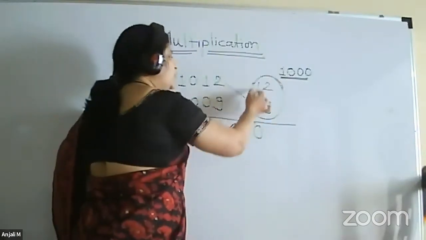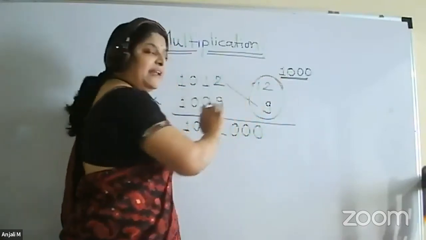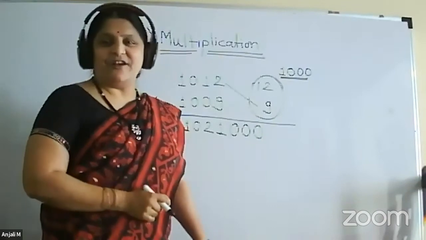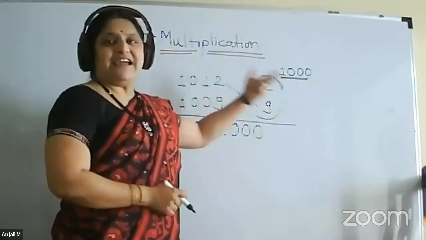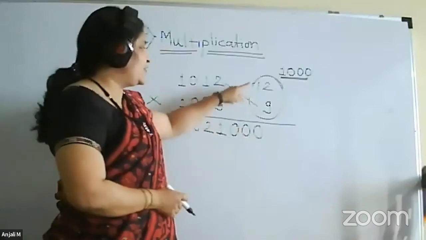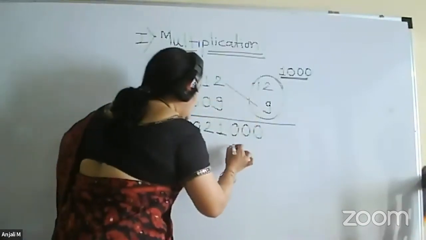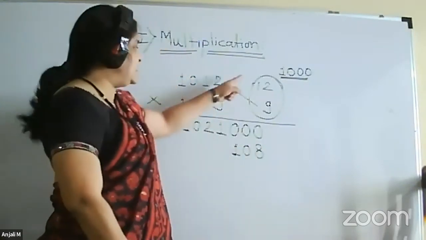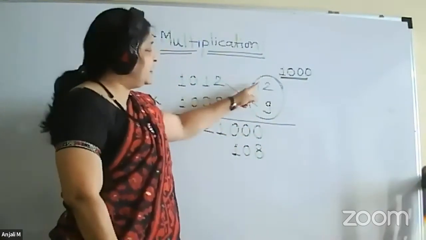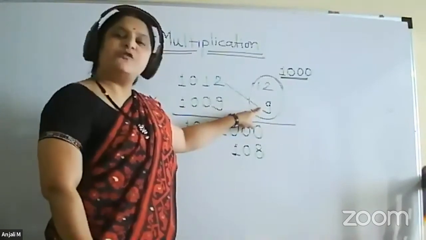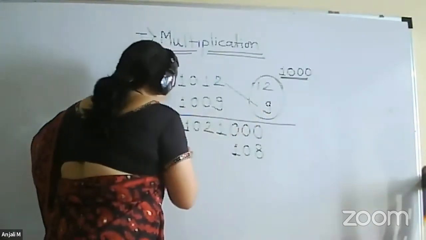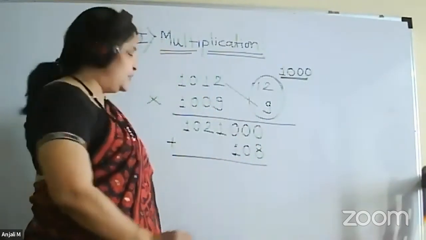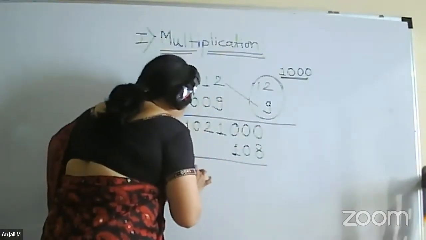And now Urdhva Gunitam. So you have to do the multiplication of this. I think this much multiplication everyone can do. If not, again for this, we can use the same method. So 12 into 9, what you get is 108. Now since both the numbers are positive, the multiplication will also be positive. So what we have to do is add two numbers. So what result are we getting?